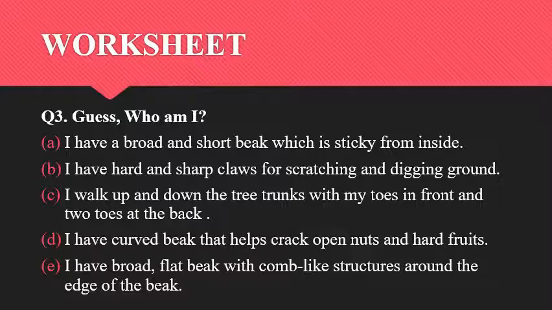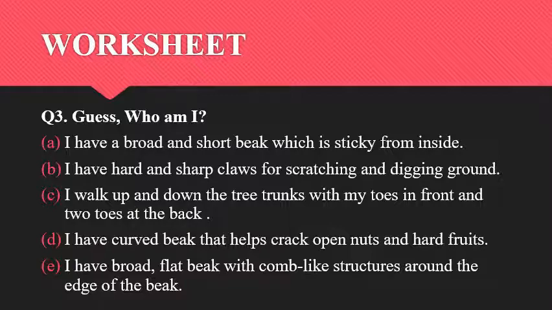Bird name you can write. And how does it help? For catching food like rats and small birds. These birds of prey eat the flesh or meat of other animals, so their feet and claws help them for catching food like rats and small birds.